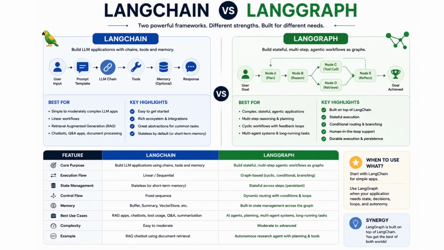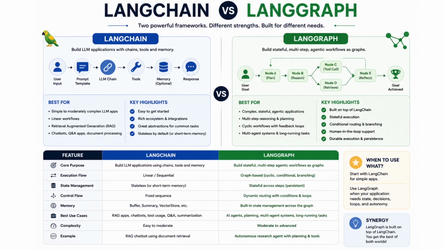So here you can see the exact key differences. LangChain has chains, tools, and memories, but LangGraph has stateful, multi-step agentic workflows as graphs. LangChain is linear, but LangGraph is graph based, which has something called cyclic conditions and branching. All these things we'll be discussing in future videos, but for now, it's very important to understand the difference between LangGraph and LangChain.